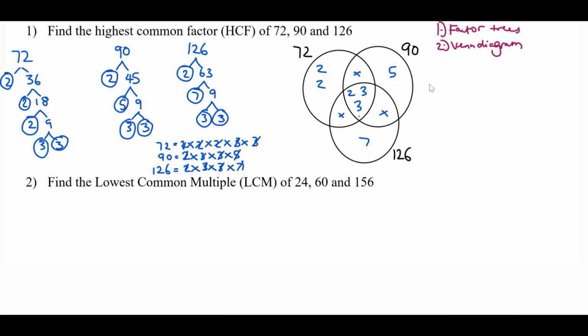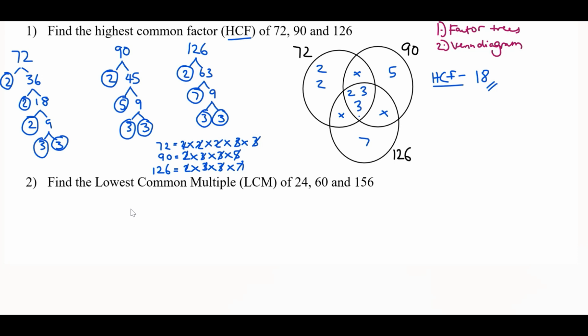Okay, I know that was quite a few extra steps compared to the previous examples, but once you do a few of them on your own, you will get used to them. Now, in this question, they are only asking for the highest common factor. So we will need to multiply all of the numbers in this middle section here, which goes into all 3 of these numbers. So that will be 2 times 3 times 3. 6 times 3 is 18.